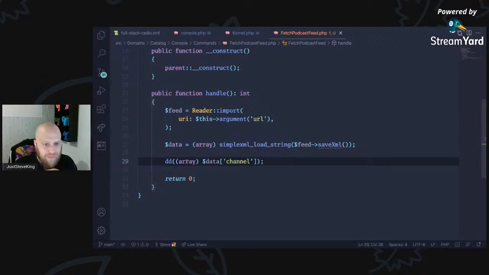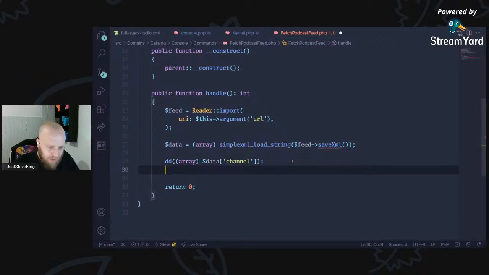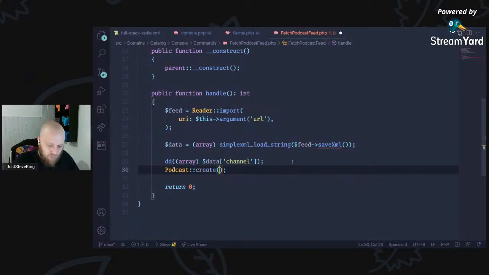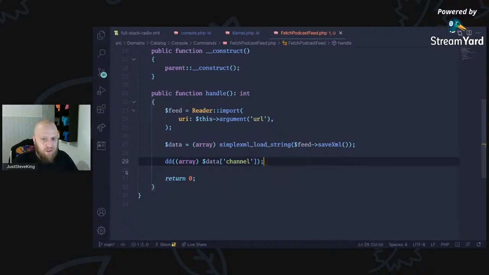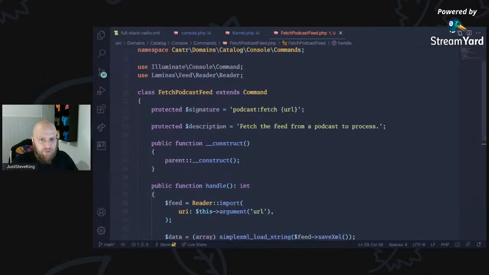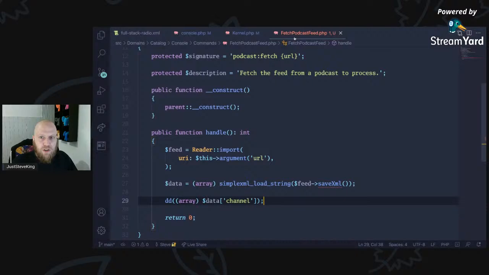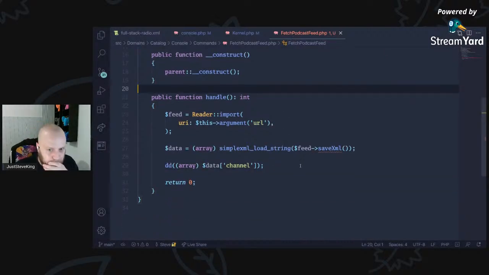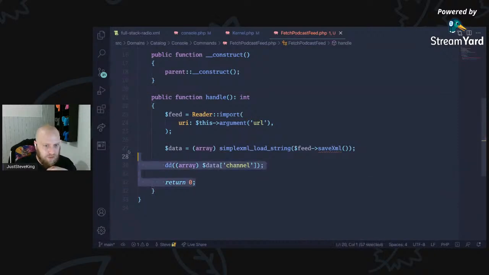For now, I think I might leave it as it is. I mean, all we need to do at this point is just say something like podcasts, create, and our data will go in there. But we want to follow like some better principles than just let's do lots of create methods. Eventually, this command won't even exist. So for now, we'll call it a day. That's going to return. We're down dumping that. That's all good.